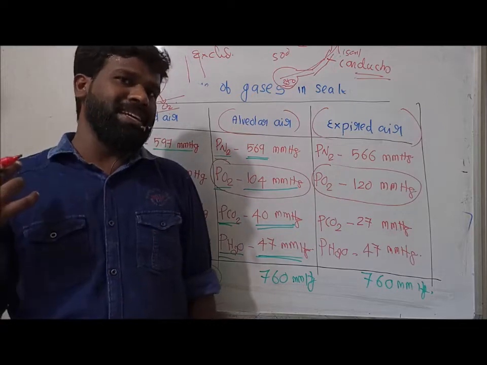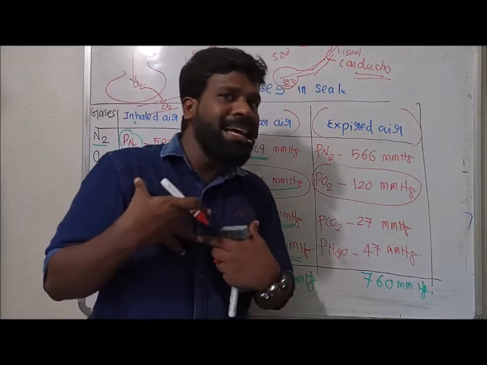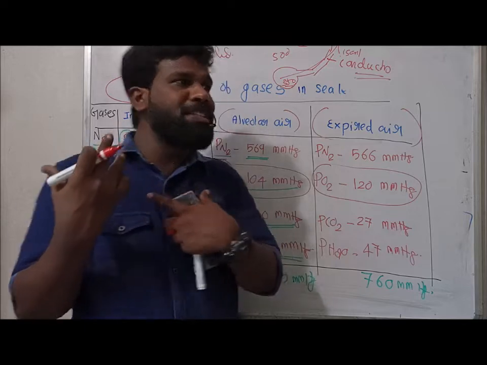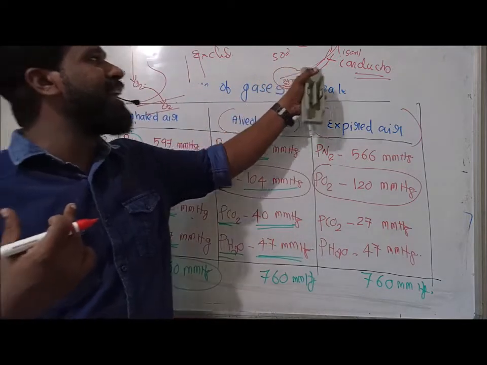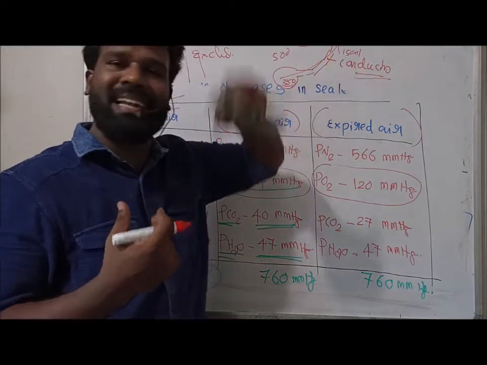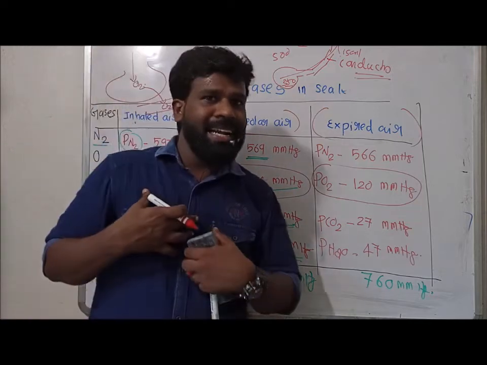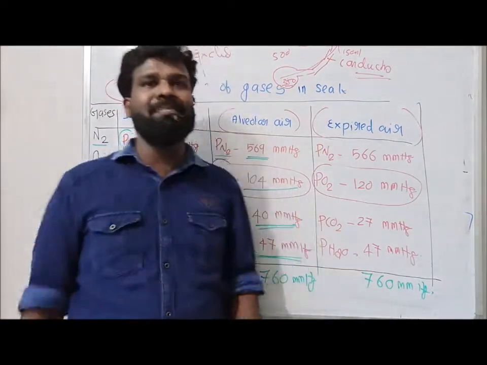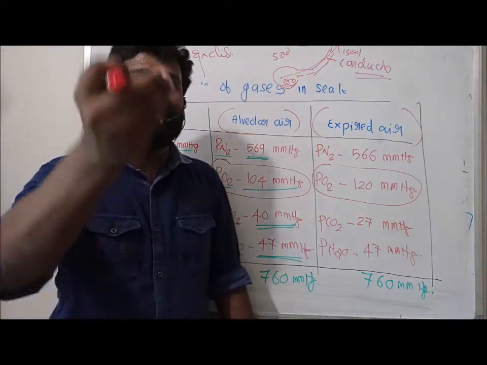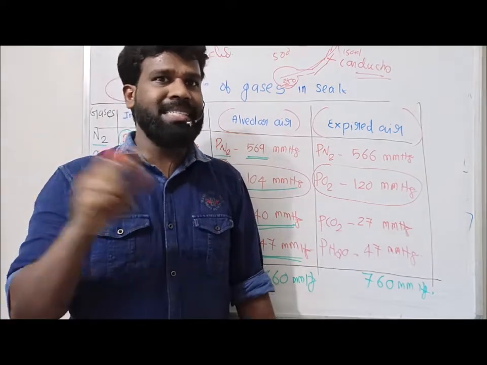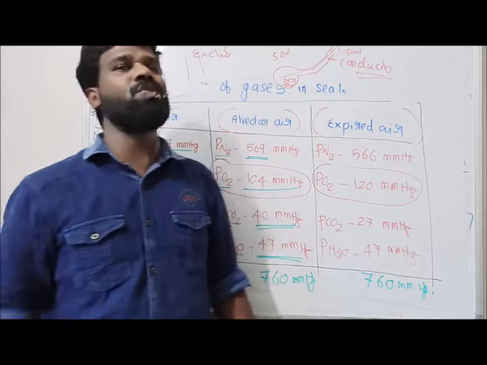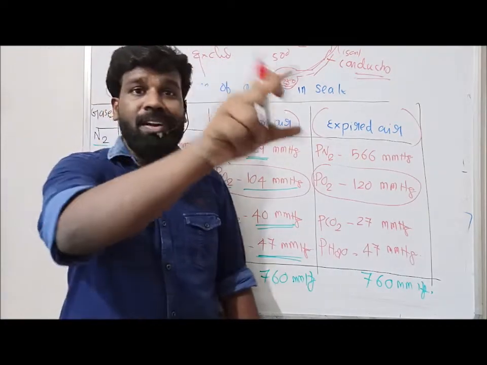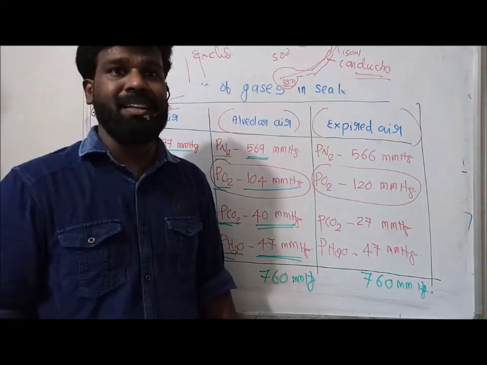During exhalation, the exhaled air is actually a mixture of the air from the alveoli as well as the air in the conducting part. This conducting part contains some dead air, so exhaled air is a mixture including the dead air. That dead air also contains a higher concentration of oxygen.